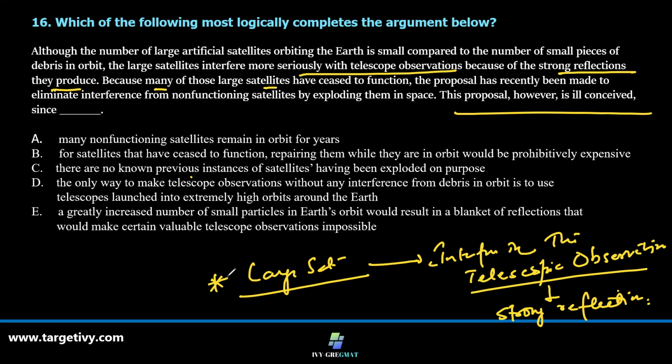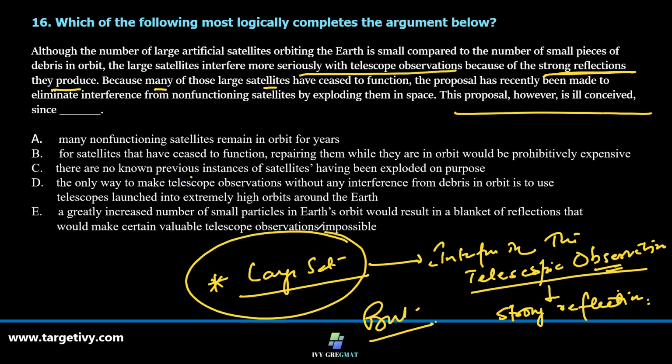That will solve the issue, so that the interference with the telescopic observations will not happen. But this kind of proposal is ill-founded. What may be the reason? Let us get into the fact that the interference in the telescopic observation is because of strong reflections. So we have to find something that, in spite of the large satellites being exploded in space, this strong reflection is not going to go down. It will be the same or may actually go up.